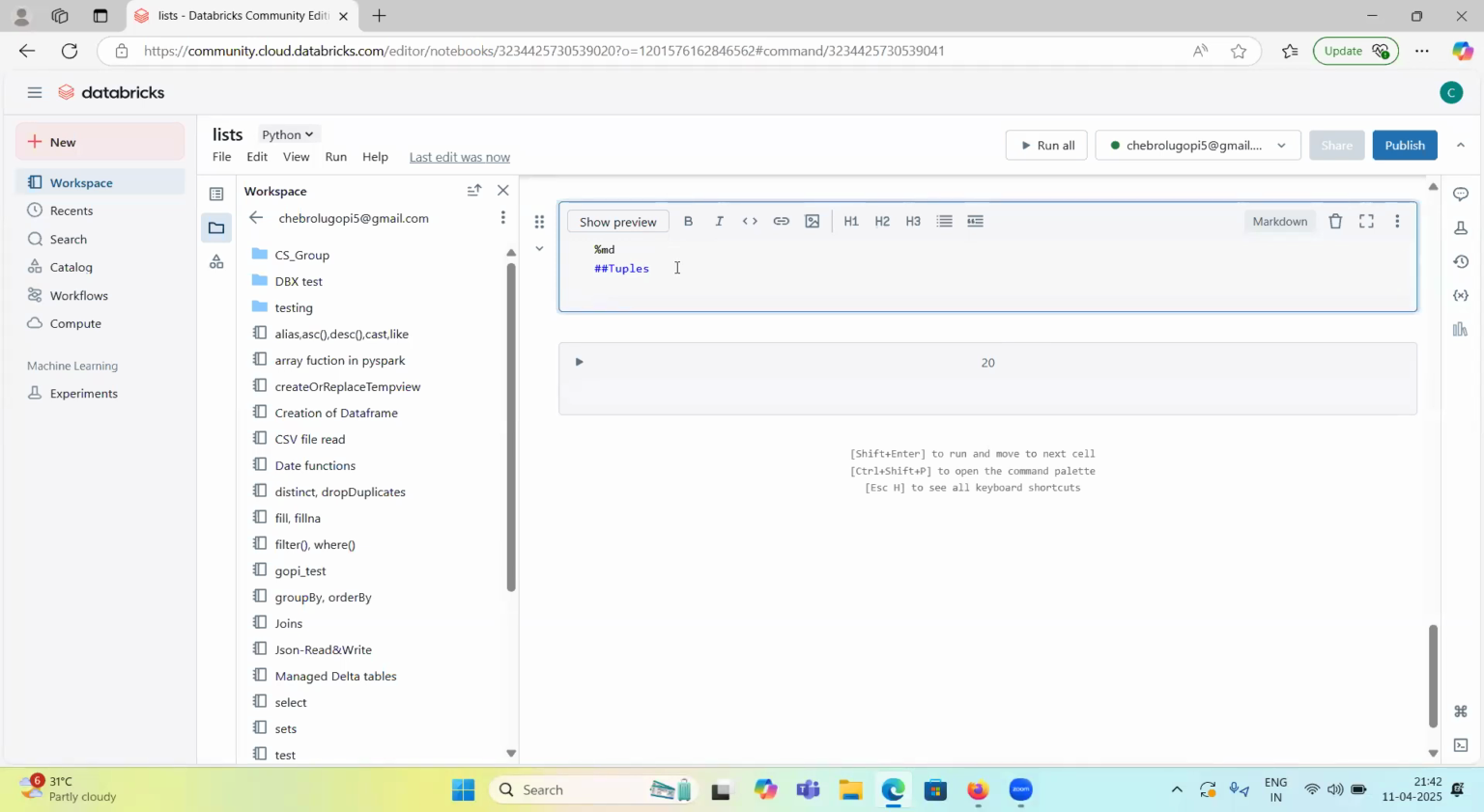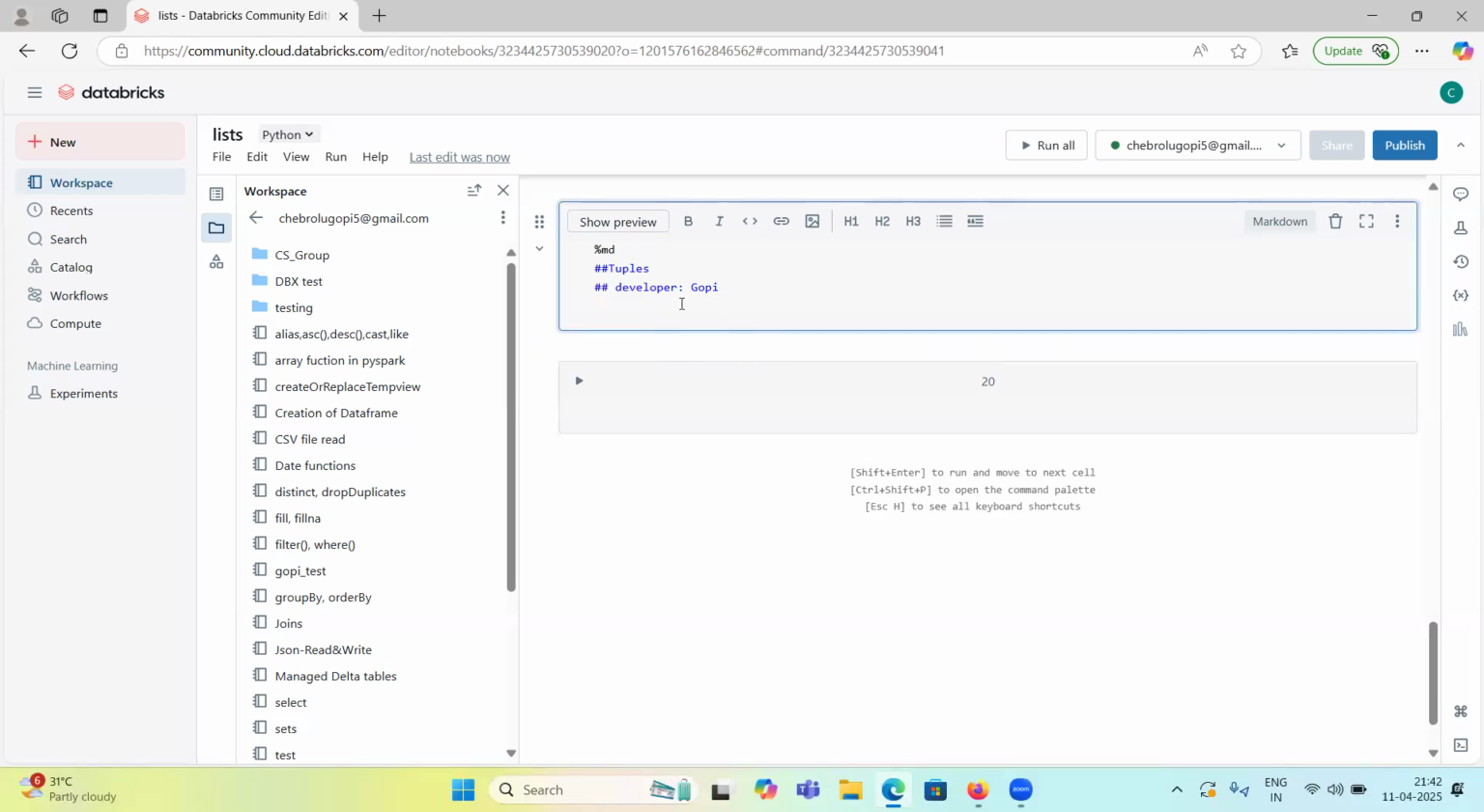So you want to write your name as developer. You can write percentile MD tuples developer. If you want to give your name, Gopi, okay, you can provide all this. And if you want to explain what this notebook will do, you can explain that.